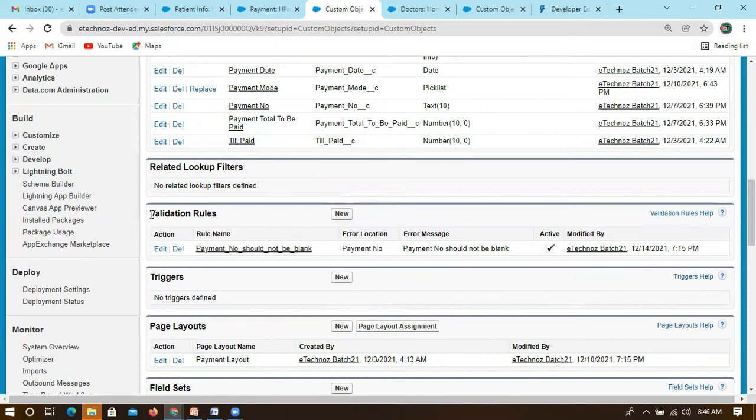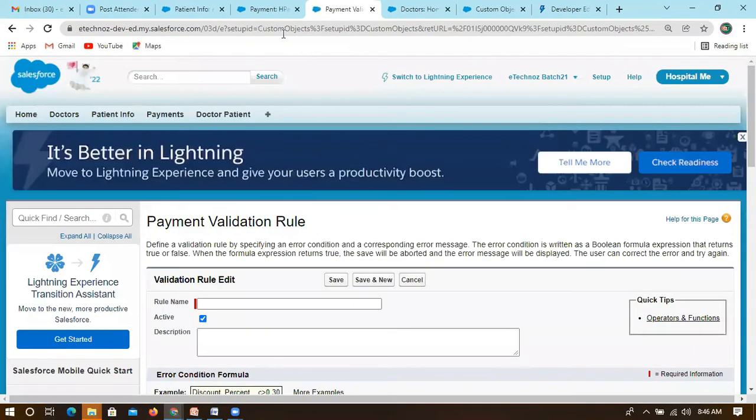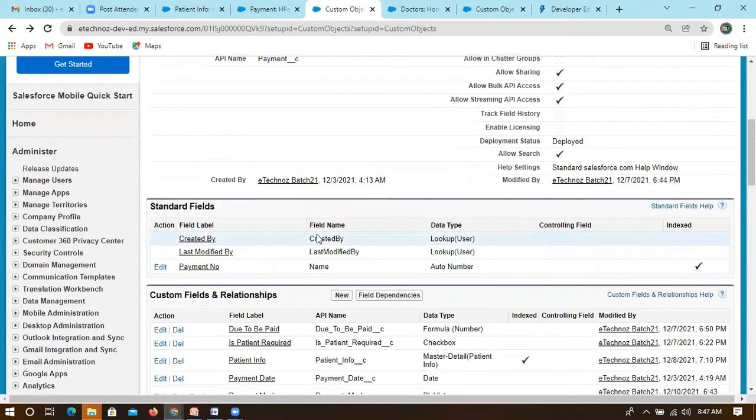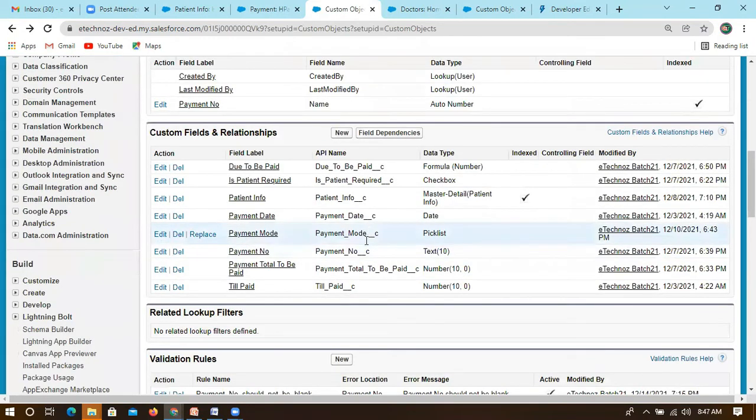Again, it is something like the formula field we created, but here we are validating data. Before they enter some data, we are validating it, which is customized. Likewise, you can create another. Let me quickly go to the available fields so that we can write another.